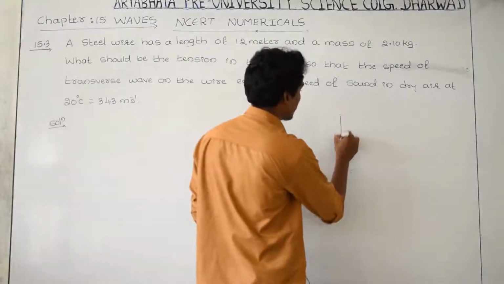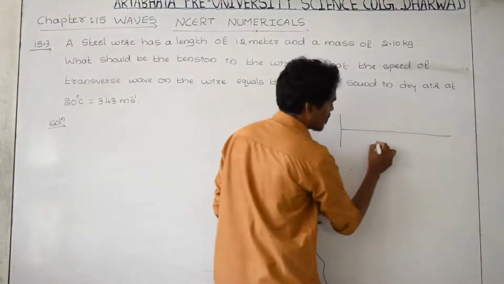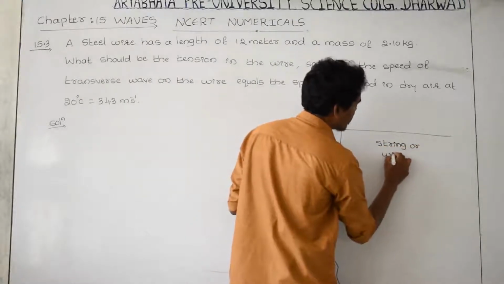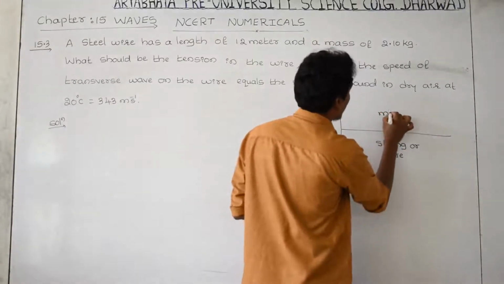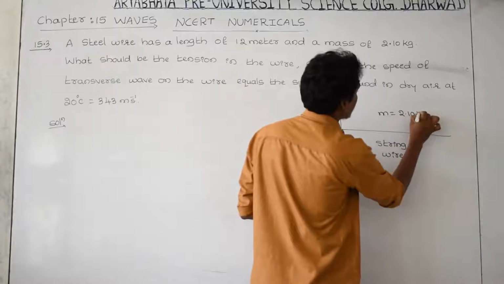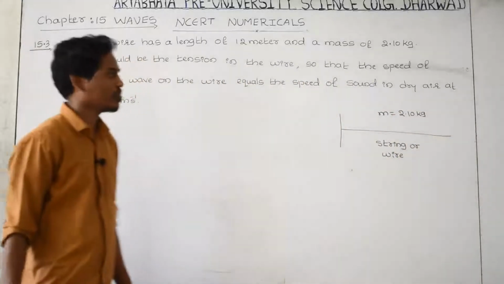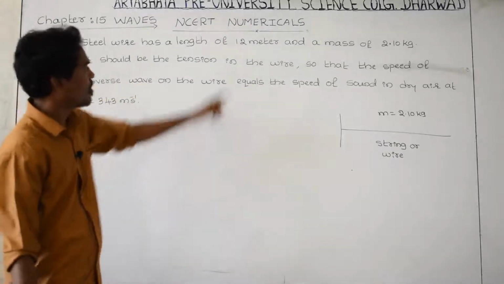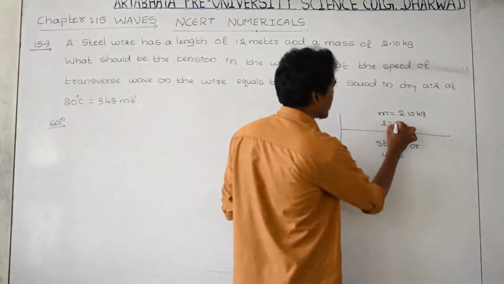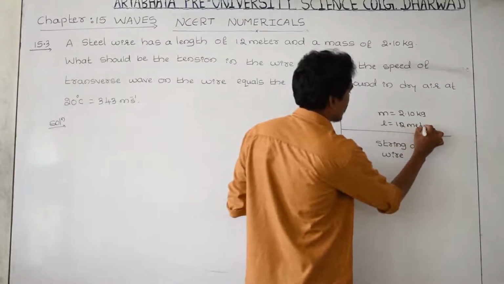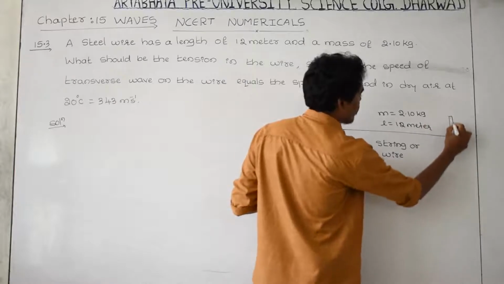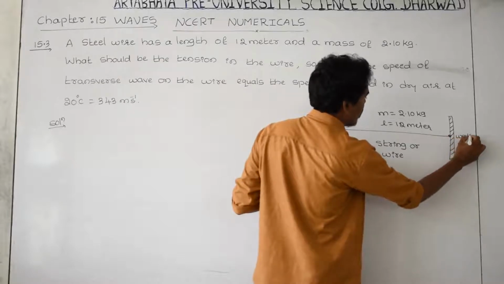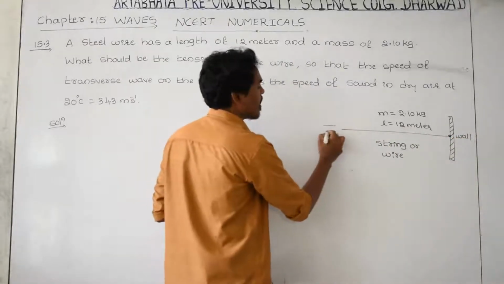Let us take the diagram. This one is a string or a wire, its total mass is equal to 2.10 kg. And its total length he has given, that is 12 meter. And another end of this wire is tied to the wall. At this point it is tied. Let us take it as a wall. And the other end of the wire is in my hand.